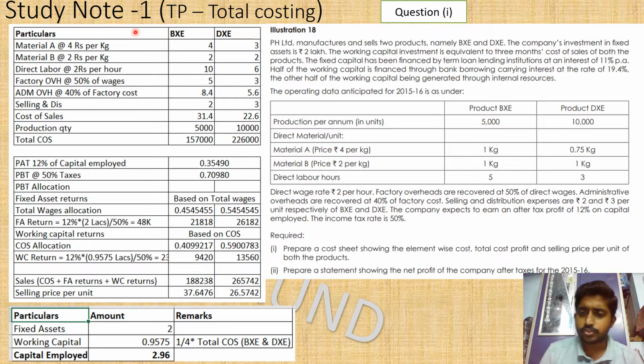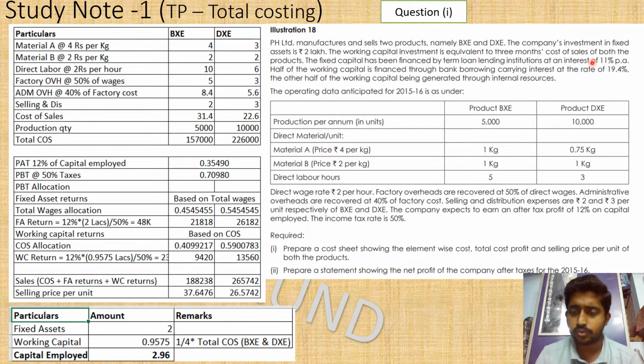This is also in the transfer pricing topic, a transfer pricing total costing based problem. This is a little bit complicated because, since it is the last illustration in this topic, the difficulty level is going to be very high. PH Limited manufactures and sells two products, namely BXC and DXC. The company's investment in fixed assets is 2 lakh. The working capital investment is equivalent to 3 months cost of sales.